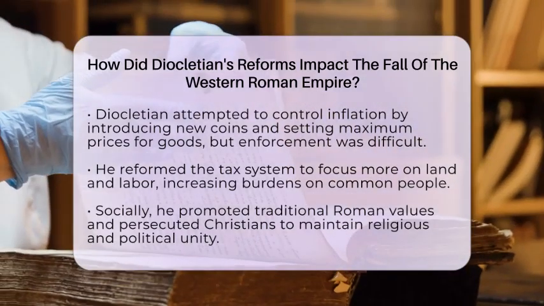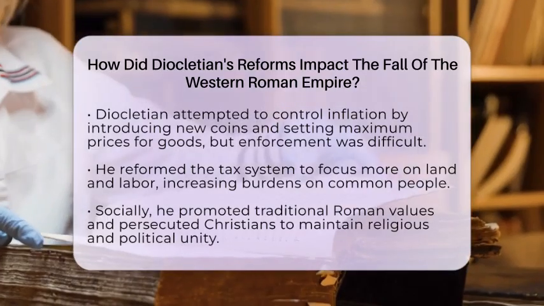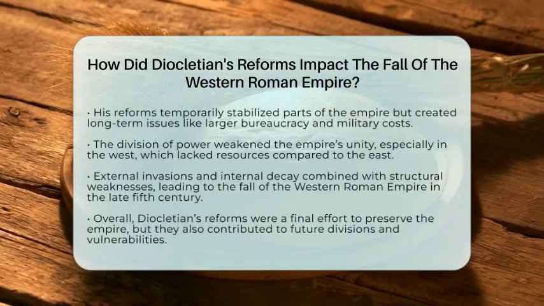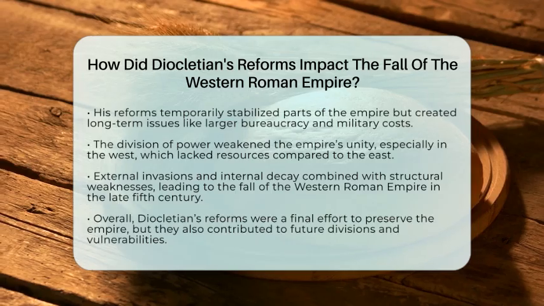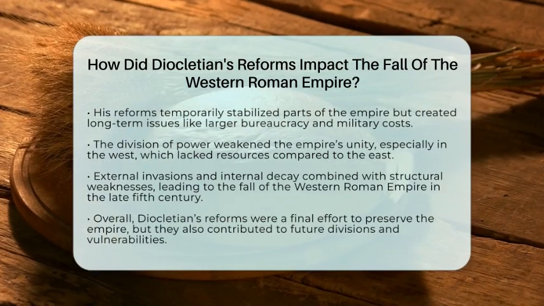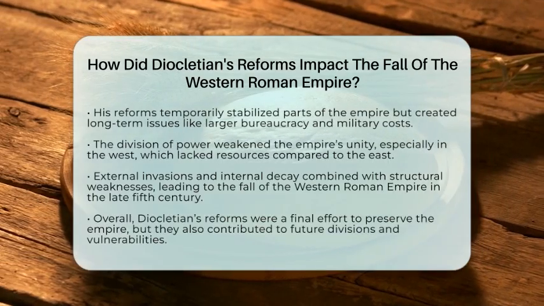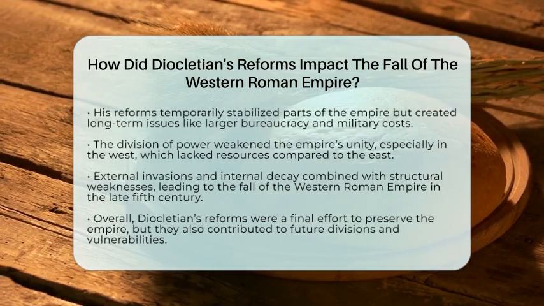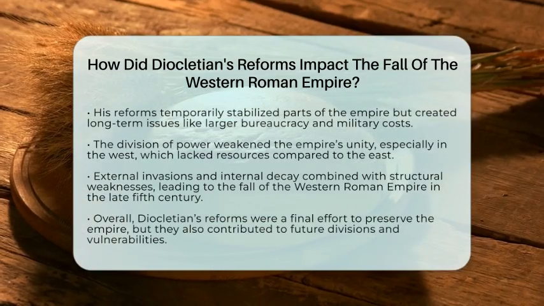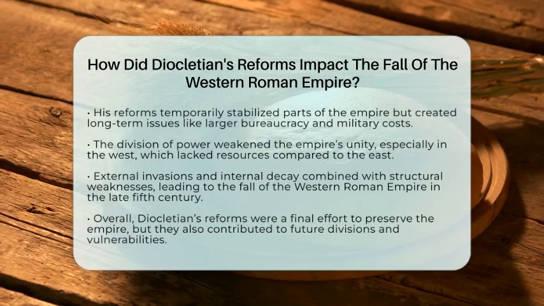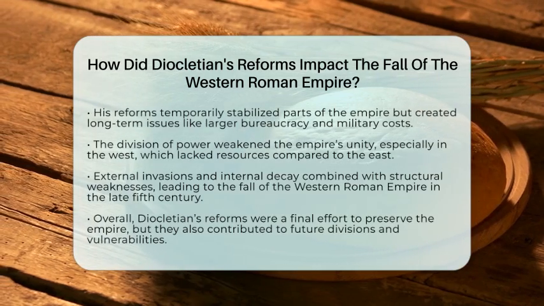While these reforms did help stabilize parts of the empire temporarily, they also created long-term issues. The bigger bureaucracy and larger army drained resources. The division of power among multiple rulers weakened the unity of the empire, especially in the West, which lacked the wealth and military strength of the East. Over time, external invasions and internal decay combined with these structural problems. The western part of the empire finally fell in the late 5th century.